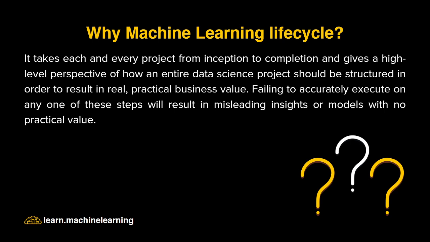So if we have a cyclic process, it helps us to visualize what the result can be and what the business value can be. If we fail to execute any one of these steps, it can result in misleading insights or models with no practical value. So we should not skip any of these steps, because if we skip one, it leads to a different result, which is not the required business value. We should execute each and every step perfectly.